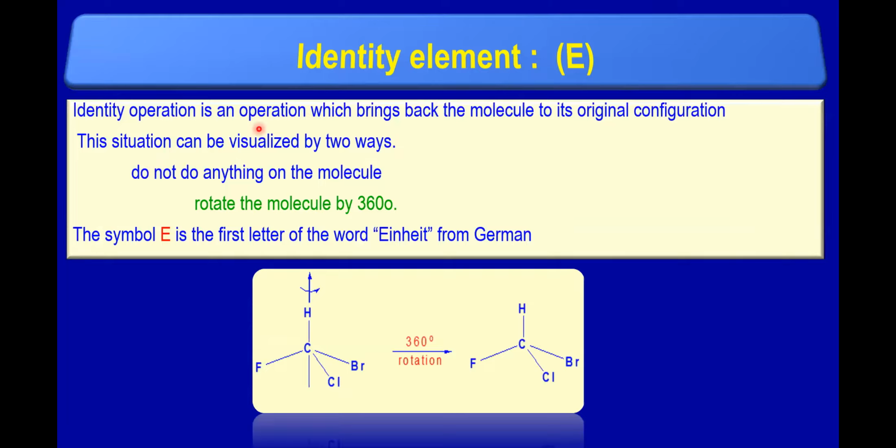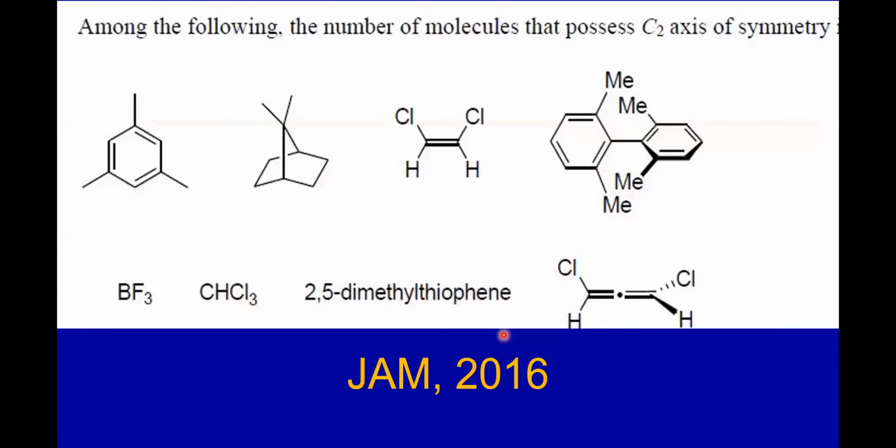Now let's move on to another last symmetry element, that is the identity element. The identity operation is an operation which brings back the molecule to its original configuration. This could happen in both ways: you don't do any symmetry operation, or rotate the molecule by 360 degrees, and you will be getting the equivalent configuration. So there is not much to discuss about this one.